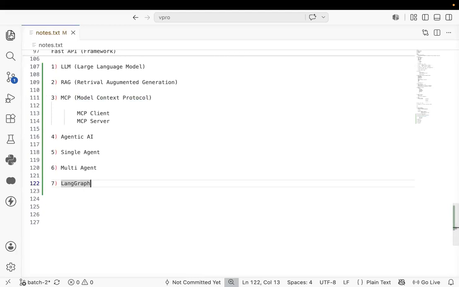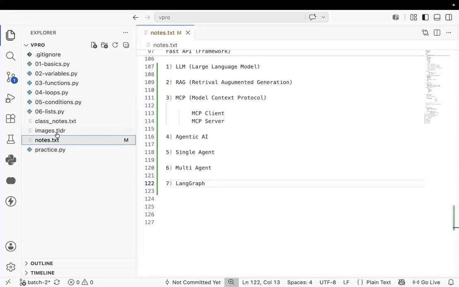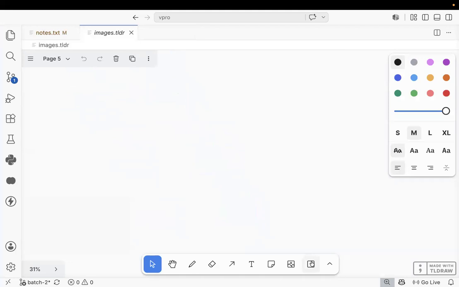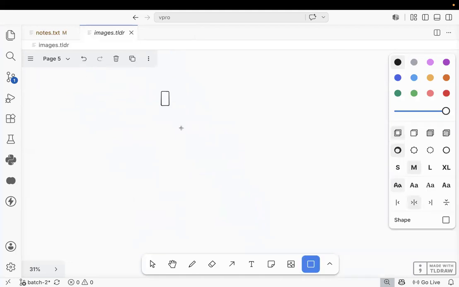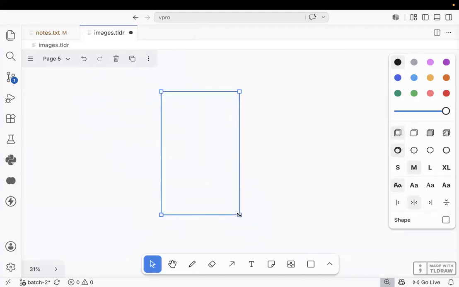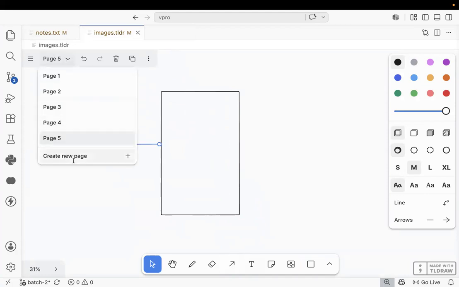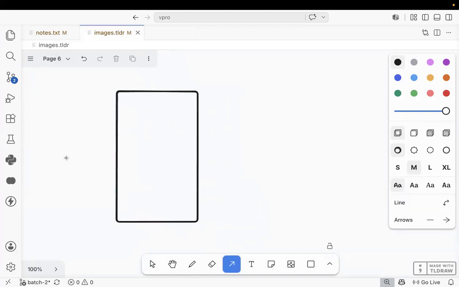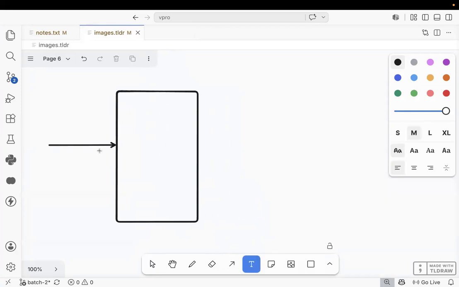One, what is LLM? For example, this is one machine. Whatever the machine we have, this machine is already trained with a huge amount of data.